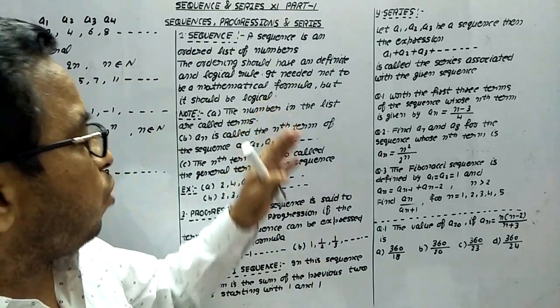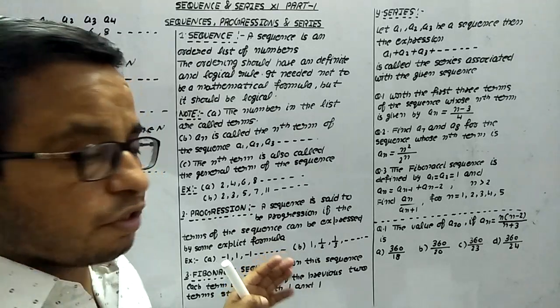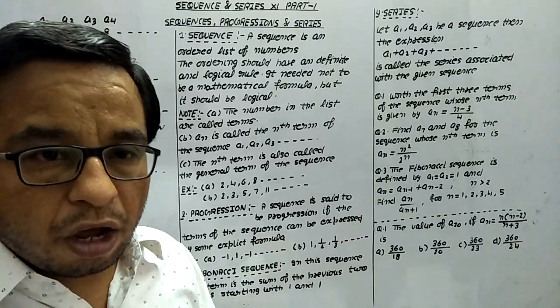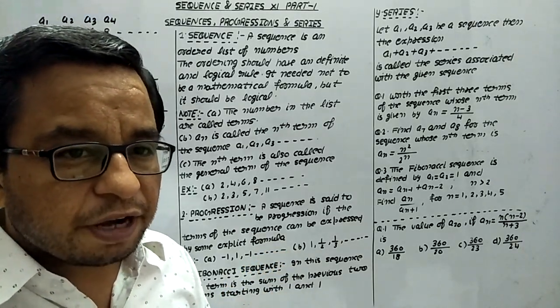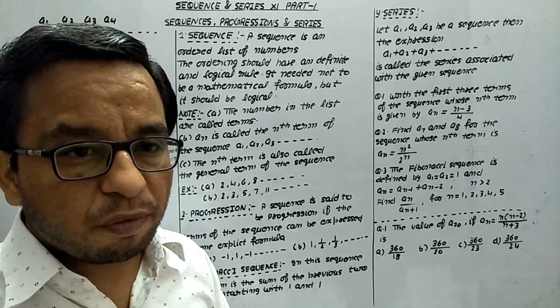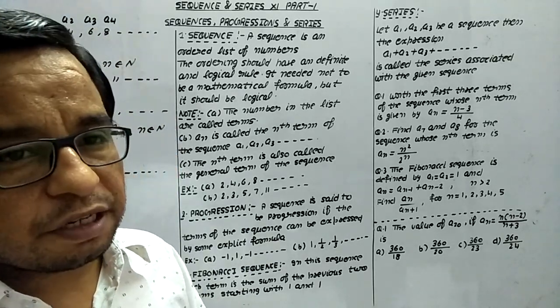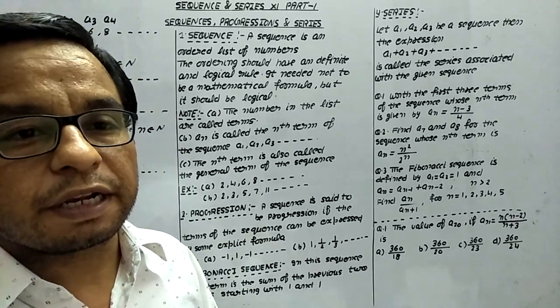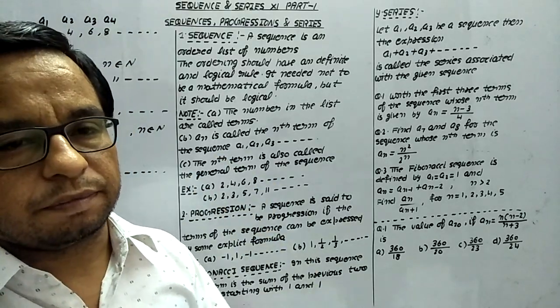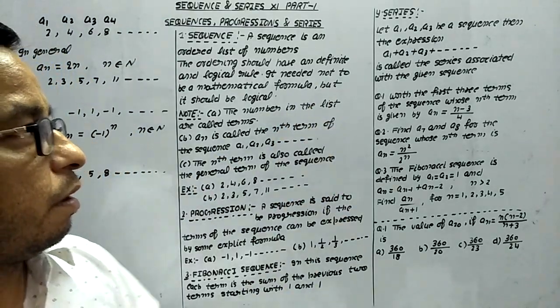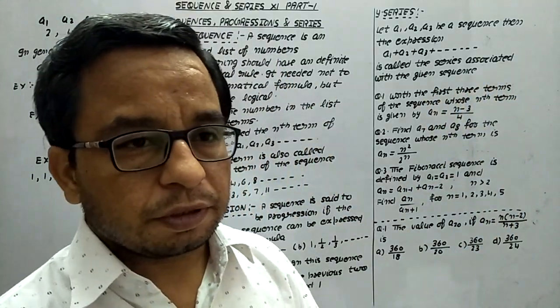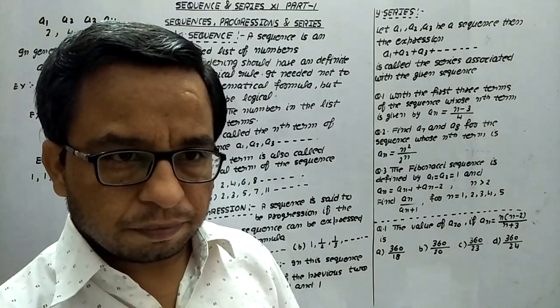Every progression we are considering, if it is generated by an explicit formula, or we can give an explicit formula for it, then it is a sequence. Otherwise it is not a sequence. Now next is series. Series is not a special term.